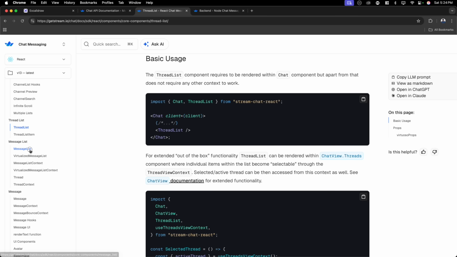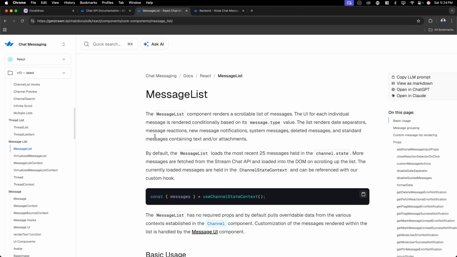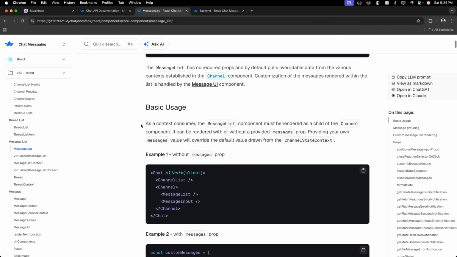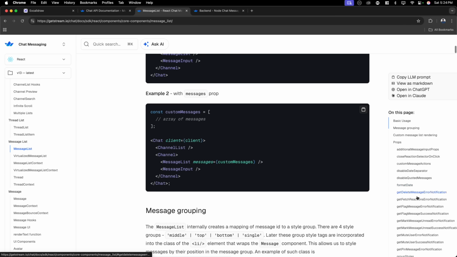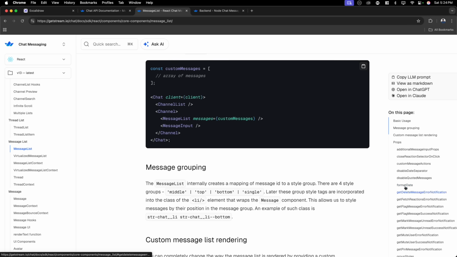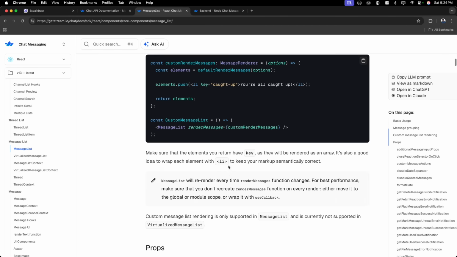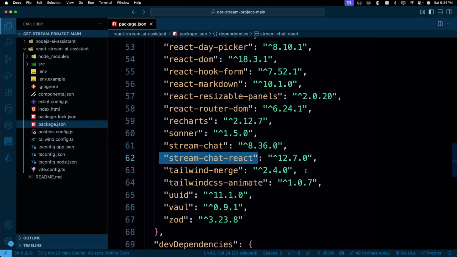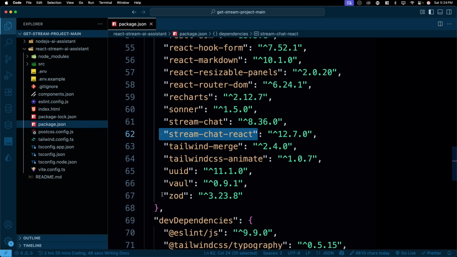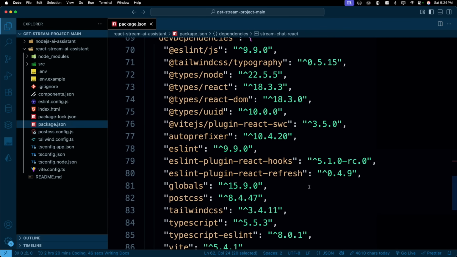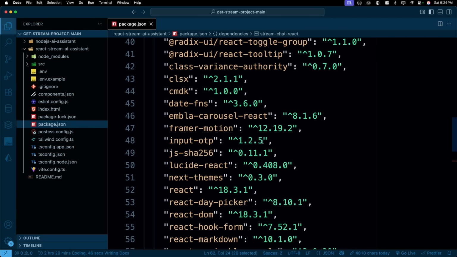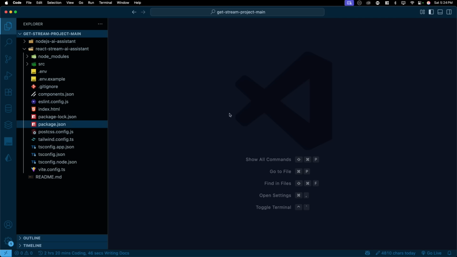We have the message list. All of these UIs are actually available to you. And notice how many things you can do with this one. We actually utilized a lot of this, and that's why you see the UI. Then we have our classic Zod and UUIDs and all of this, a lot of dev dependencies, and that's where it actually gets crazily good.